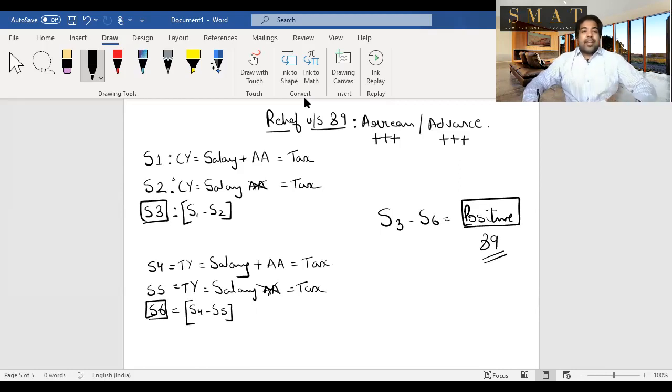So relief under section 89 has 6 steps. 3 steps are in the current year and 3 steps are in the year to which the arrears or advance relate. Please calculate tax, including surcharge and cess, the total tax payable, and find out the difference. And go to that year and find out the total tax payable and find out the difference. And the difference of S3 minus S6, if it's positive, then that positive amount is your relief under section 89. And with that, guys, we've completed salaries in terms of SAP, SEP, and relief. The only thing left is retirement benefits, which we will deal with right away.